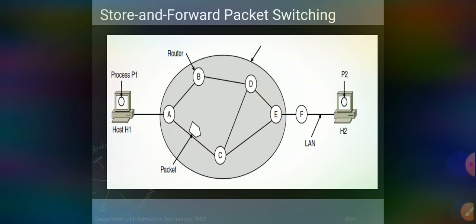Here the diagram is showing host H1 and host H2. Here the packet is moving from router A to router C. Before moving from router A to router C, the packet has its checksum verified by router A. Only after that will it be forwarded to the next router. By following this, it reaches the destination.